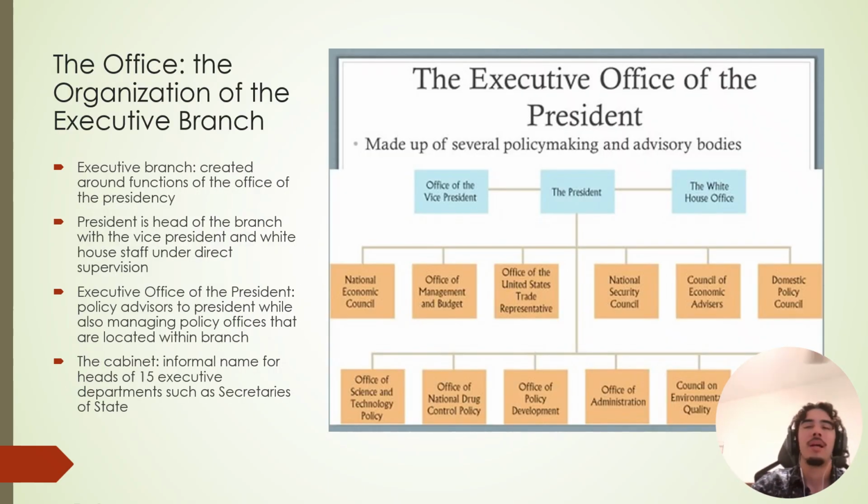Okay. Now, what does the rest of the president's office kind of consist of? Okay, so the informal name for this is going to be known as the cabinet. These are the people that advise the president. So all these secretaries of state. So the office is going to be the president, vice president, White House staff. Then all of these departments right here. These departments are all seen by a secretary of state, which is an appointed position.